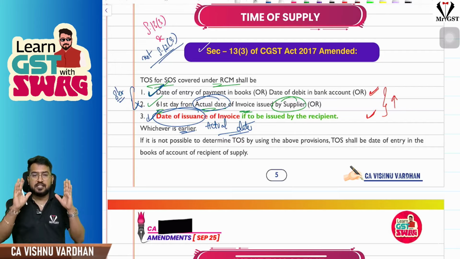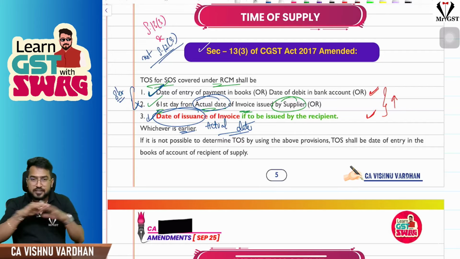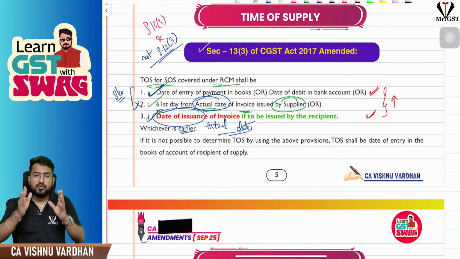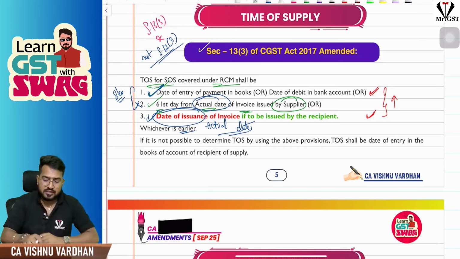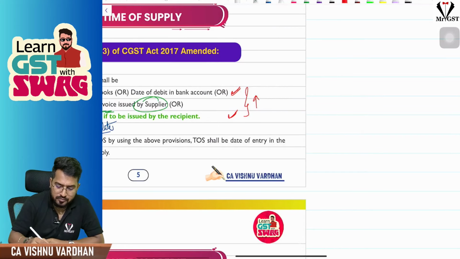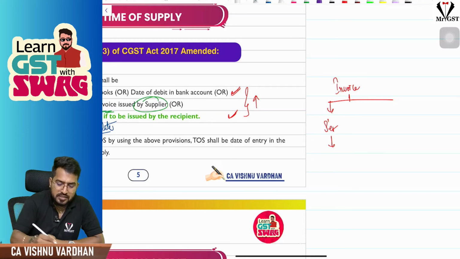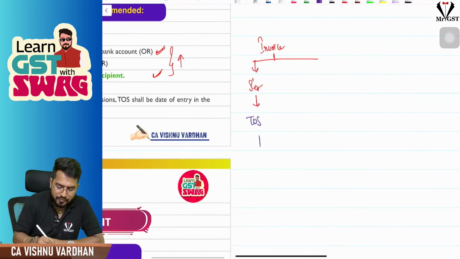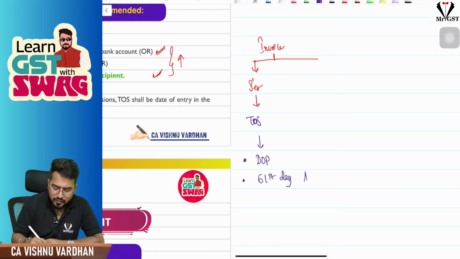I repeat again, section 13 subsection 3 alone got amended. Section 12 subsection 3 doesn't have any such amendment. So 13 subsection 3 says the invoice is raised by the recipient. Now time of supply is simple. If the invoice is raised by the supplier, what is the time of supply? The time of supply will be date of payment or 61st day from actual date of invoice, whichever is earlier.